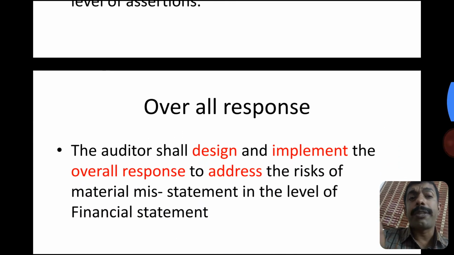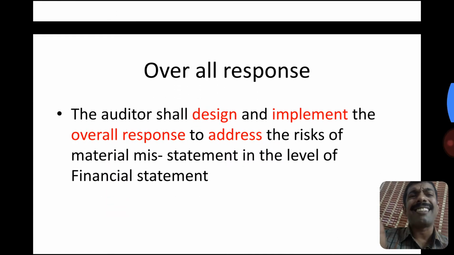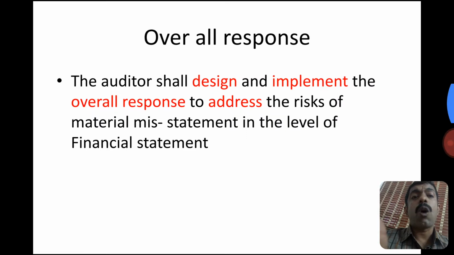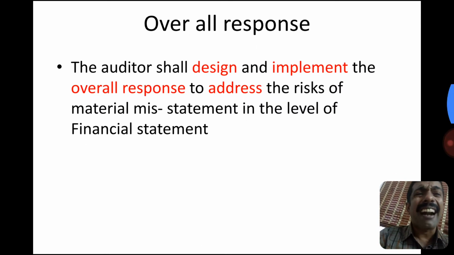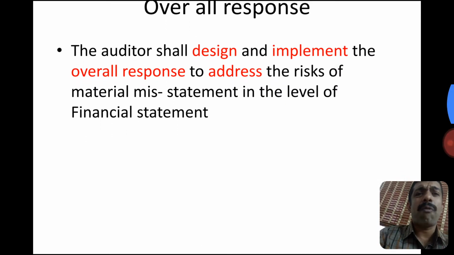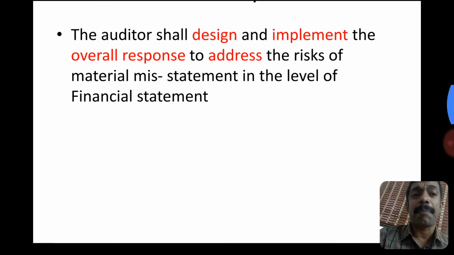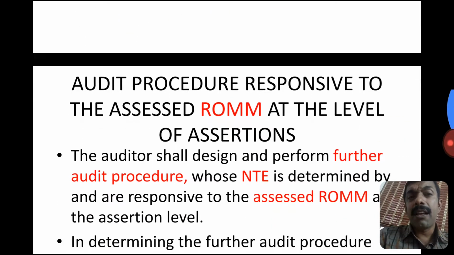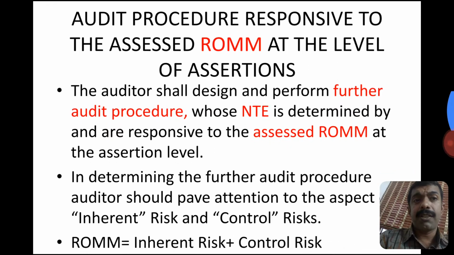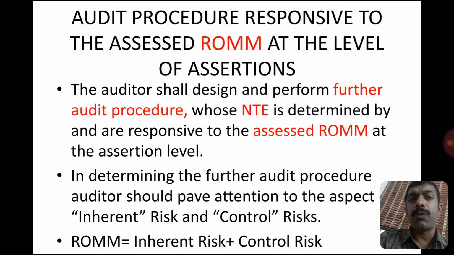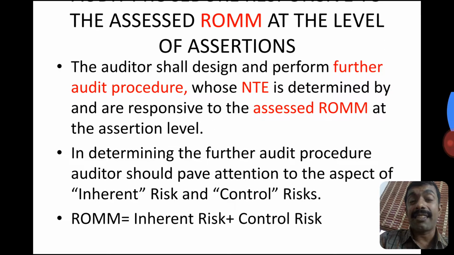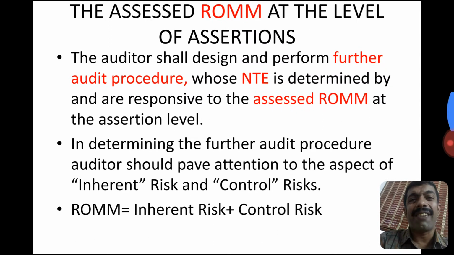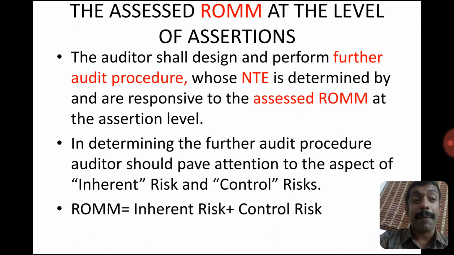Next, we will move into the overall response. The auditor shall design and implement the overall response to address the risk of material misstatement at the level of financial statement. Then it will become the overall response. Next, audit procedure responsive to assessed risk at the level of assertion. We will discuss now the assertion level, the lowest level, the representation by the management.